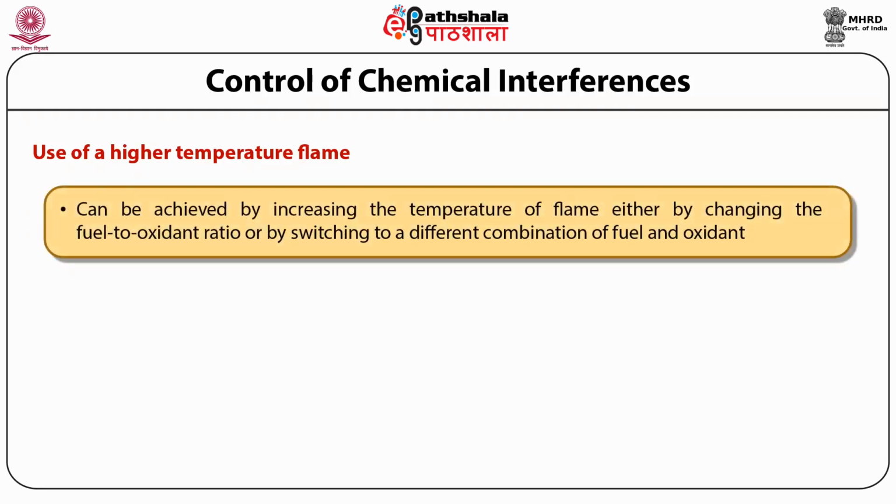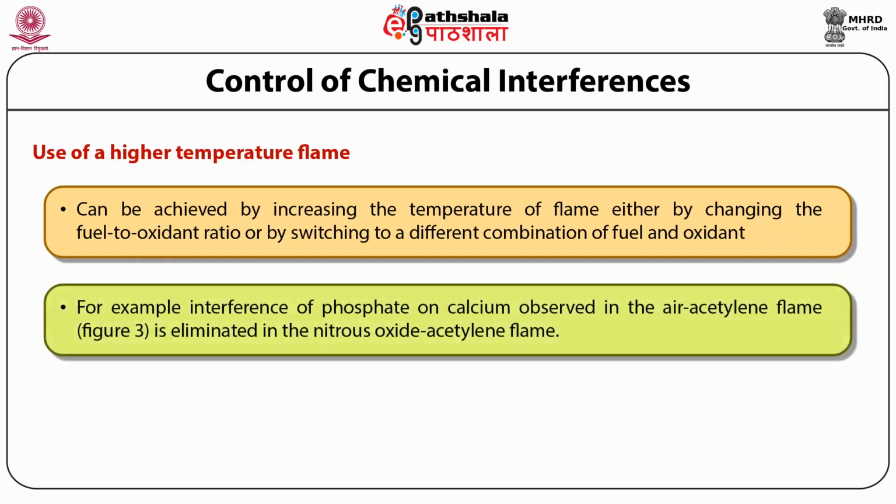It can be achieved by increasing the temperature of the flame, either by changing the fuel to oxidant ratio or by switching to a different combination of fuel and oxidant. For example, when determining calcium in an analyte, to avoid the phosphate interference the air acetylene flame can be changed to a nitrous oxide acetylene flame, which is also represented in figure 3.